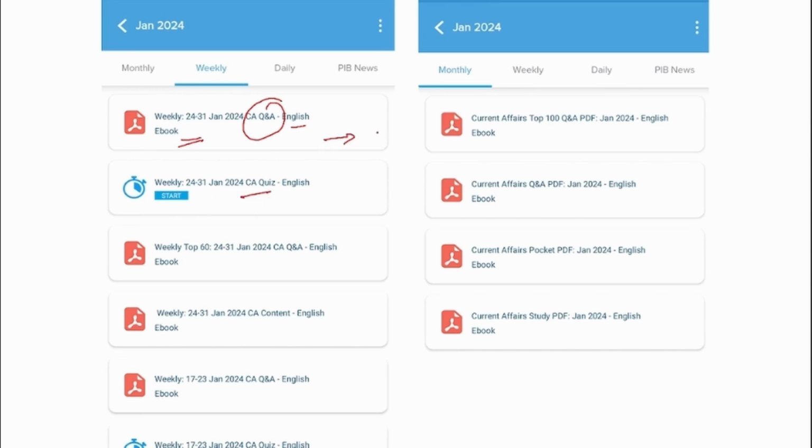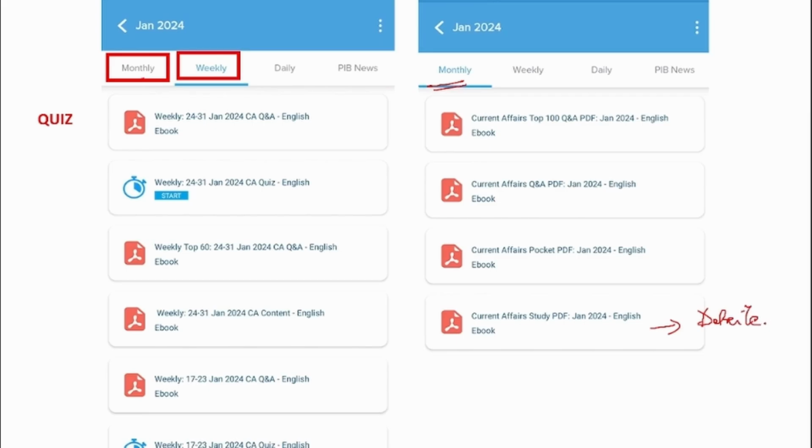Here we provide you with the entire news of that particular week. But here we take the top 60 most important news and upload it in this PDF in question and answer format. Apart from weekly, we also provide the monthly ones. This PDF will contain a detailed view of that particular month's news, and this will have a brief format of the same news, in question and answer format, with the top 100 questions and answers of that particular month.